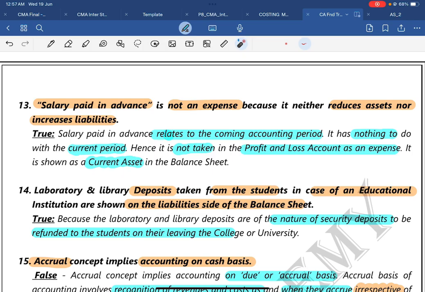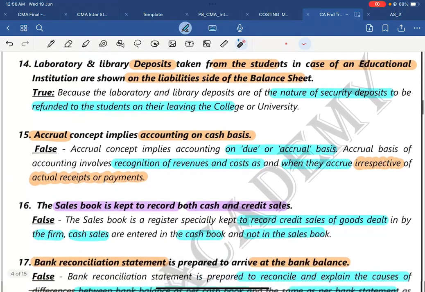At the time of getting our TC, they will give it back to us. Till that time, they treat it as a security deposit. It has to be refunded to the students on their leaving the college, the university or the school. So the answer is true.